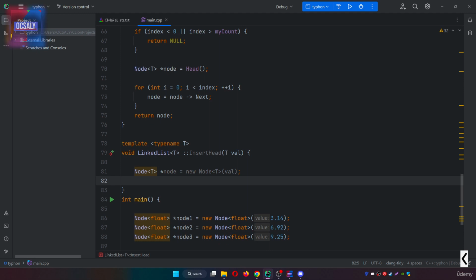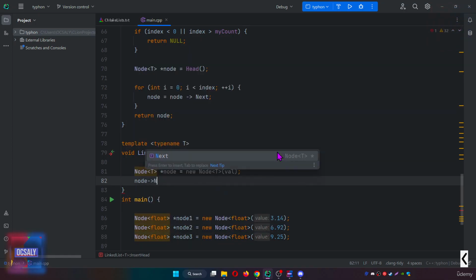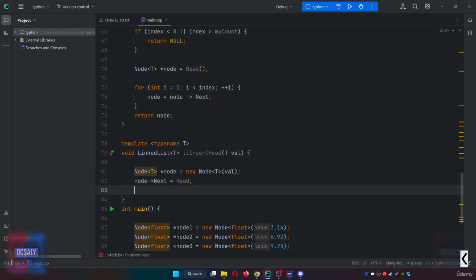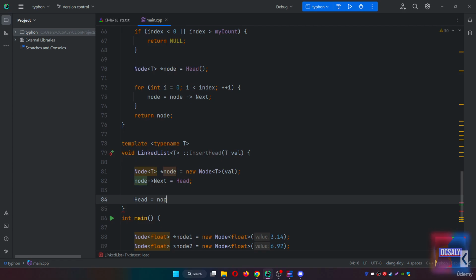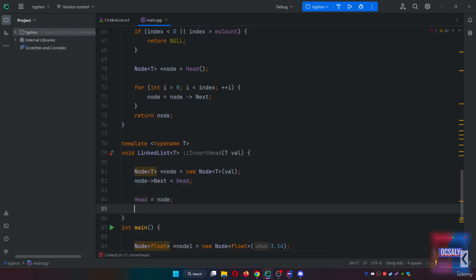The current head will no longer be the head, so the next pointer of the new node will point to the current head. After that, we create head equals node, assigning the head to the new node.